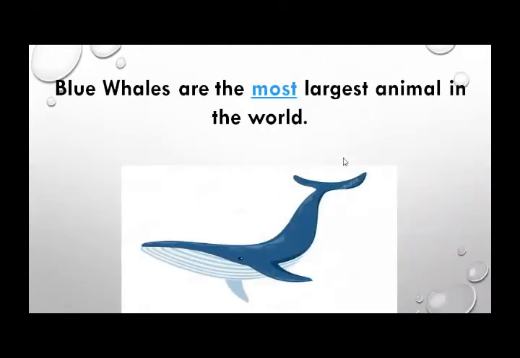see, here is just one picture of blue whale. Why have I kept only one picture? Because blue whales are the most largest animal in the earth. There is no larger animal than blue whales. Blue whales are the largest animal in the world.